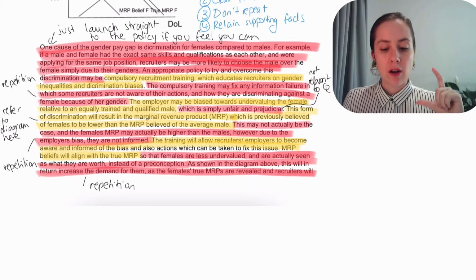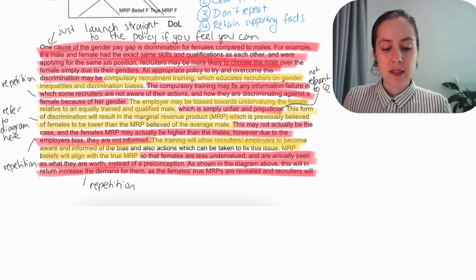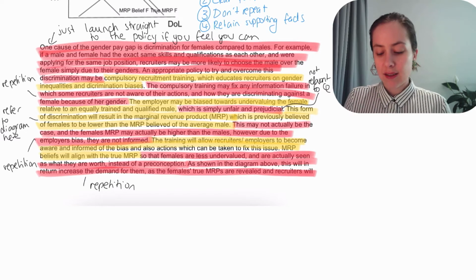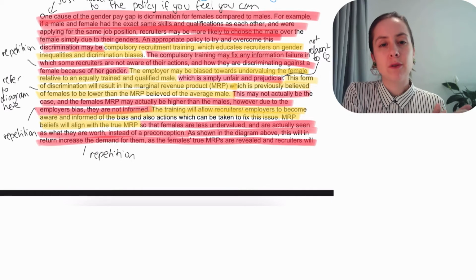In yellow is the block of text that I suggest the student keeps. Compulsory recruitment training, which educates recruiters on gender inequalities and discrimination biases. That's clear what the policy is. We still have the explanation as before on how it works.